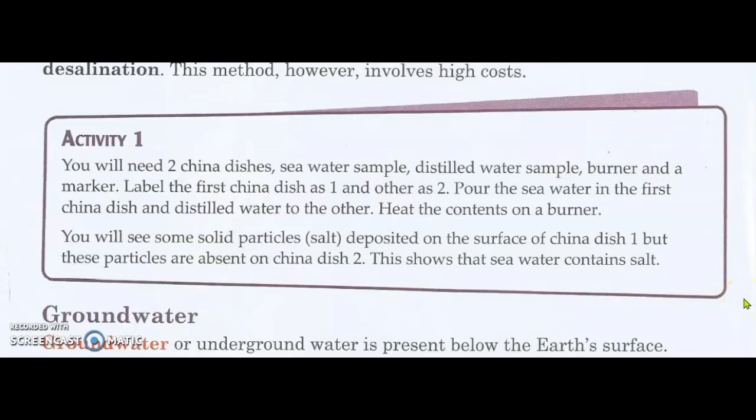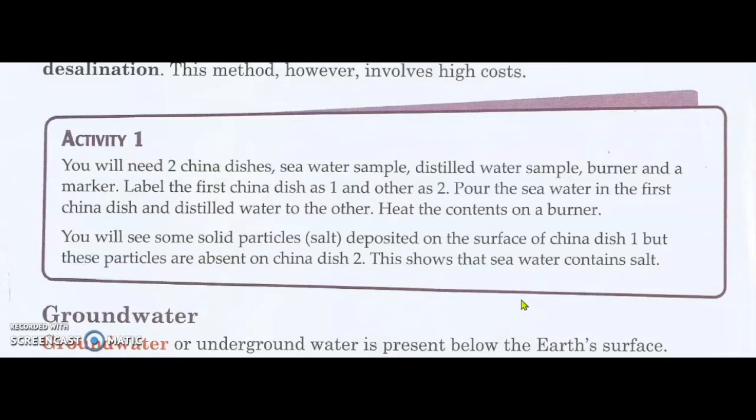Now, in this activity, they're telling us to take 2 china dishes, a seawater sample and a distilled water sample. A china dish is a small white porcelain bowl, which is usually used in chemical laboratories, and a burner. Heat the contents on a burner. Heat the bowls over a burner. Seawater, what will you see in that bowl? The residue you'll see is the salt, whereas the distilled water will just evaporate.